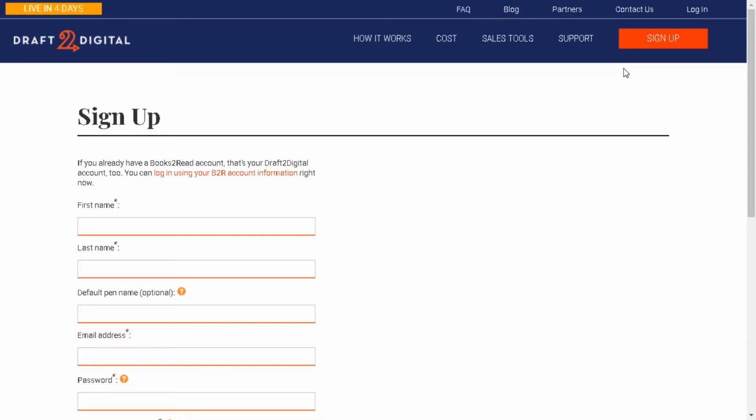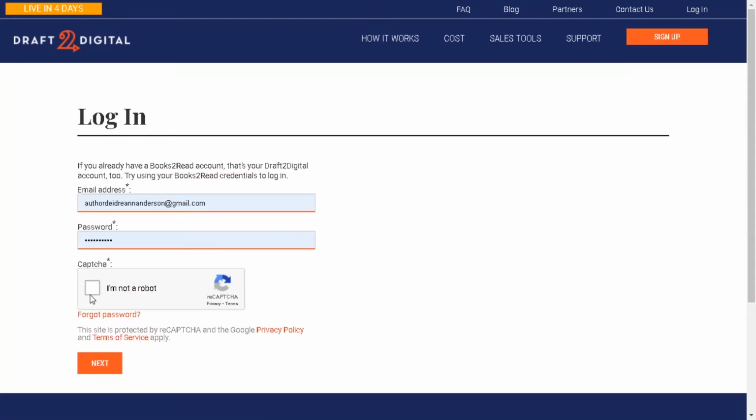And depending on what country that is, it will determine how much tax you pay, essentially, from your royalties, just as with Amazon. So if you live in a country that has a tax treaty with the United States, then you may pay reduced taxes or you may pay no taxes, depending on your situation. Now, it could be anywhere from 0% to about, I think it was 30 or 35%. Don't quote me on that one. It just depends on the country you live in. It's standard across the board. So get that done, and once you get that done, then it will take you to the Draft2Digital platform.